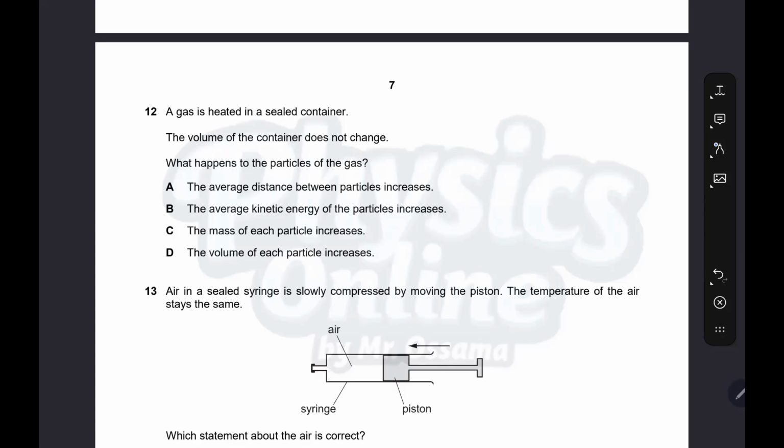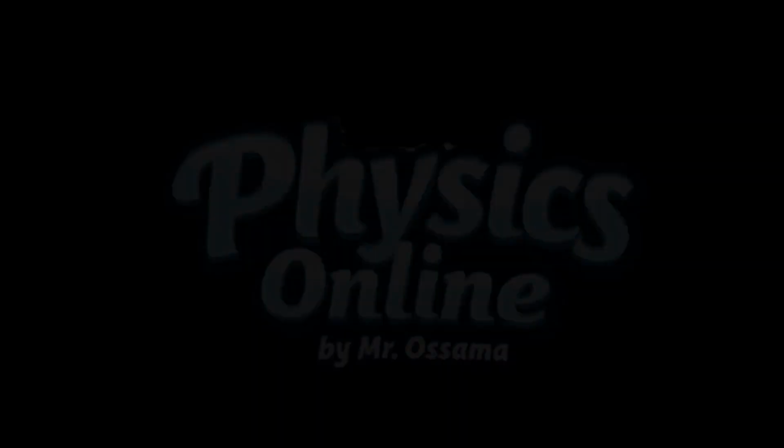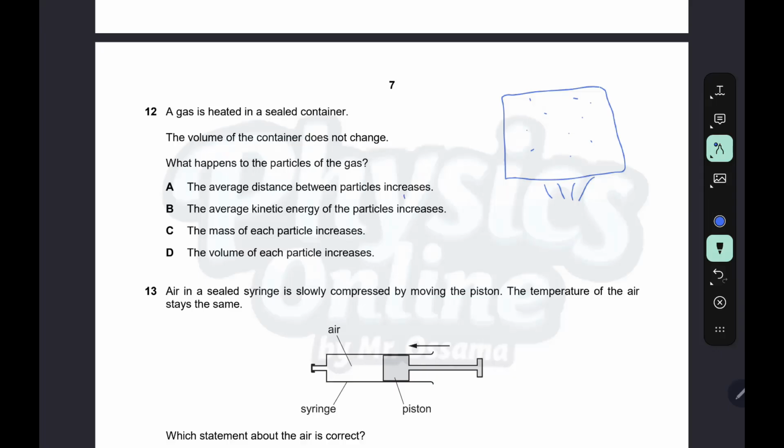A gas is heated in a sealed container. The volume of the container does not change. What happened to the particles of the gas? So we have a sealed container, there is gas inside, and there is a thermal energy supply. The volume does not change. What happened to the particles? The average distance between particles increases. We can't say this because the volume is constant.